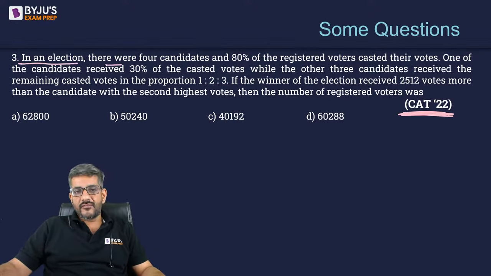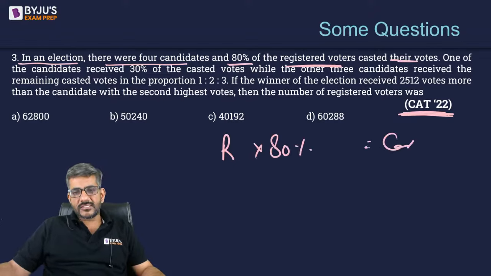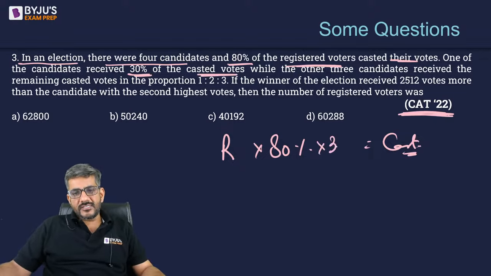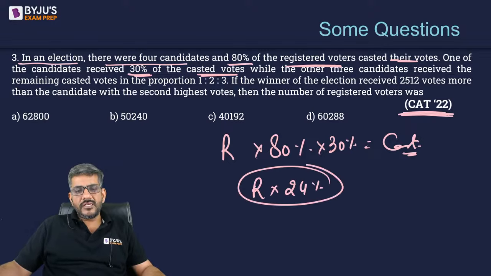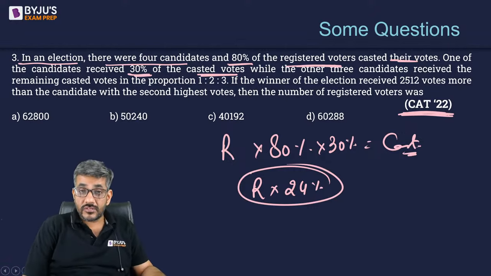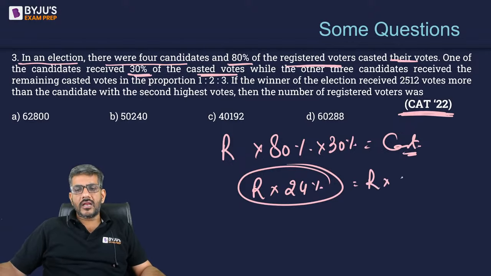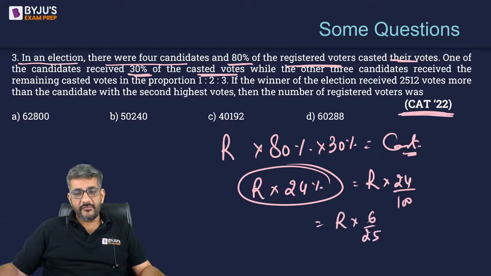In an election, there are 4 candidates and 80% of the registered voters cast their vote. So let us say registered voters is R. So 80% of them have cast their votes. One of the candidates received 30% of the cast votes. These are the cast votes. One of the candidates received 30% of these. That means he received 24% of the registered voters, right? The number of votes received by this one candidate is 24% of registered voters, or R into 24 by 100, or R into 6 by 25.